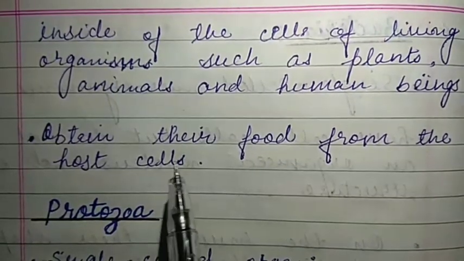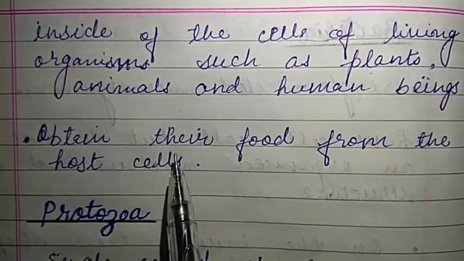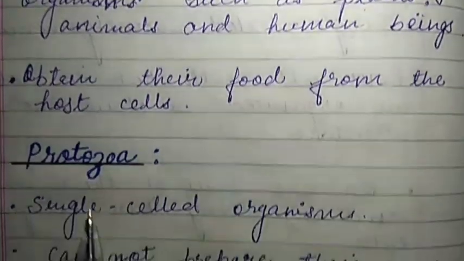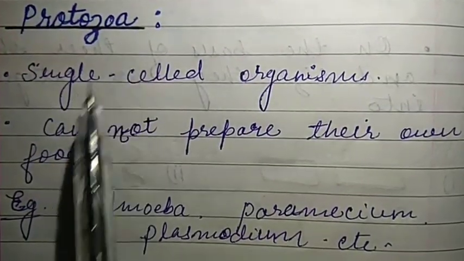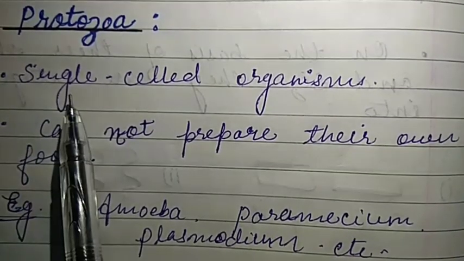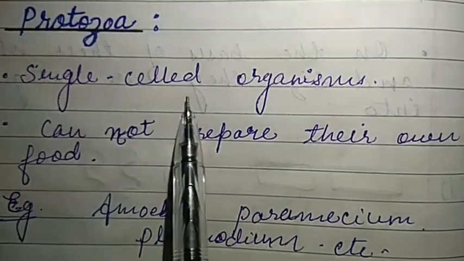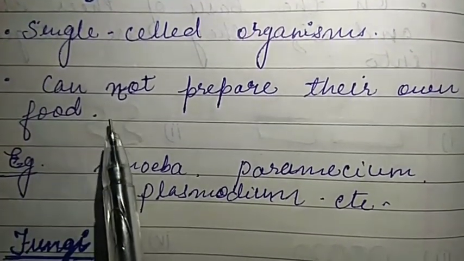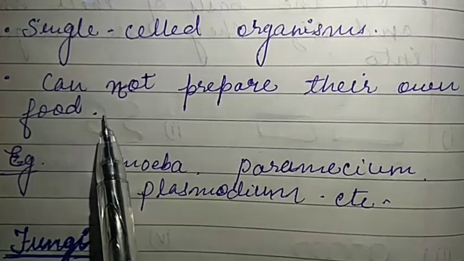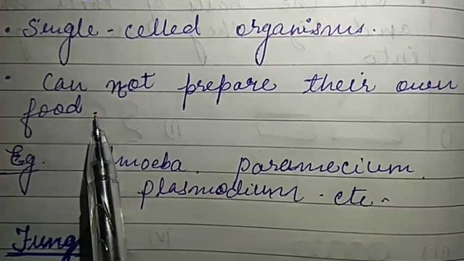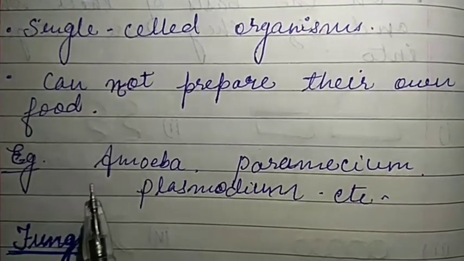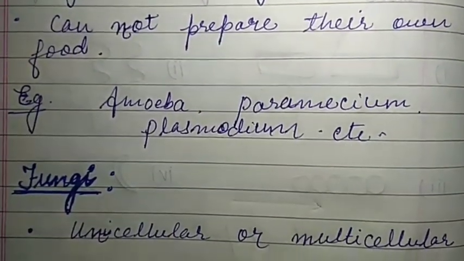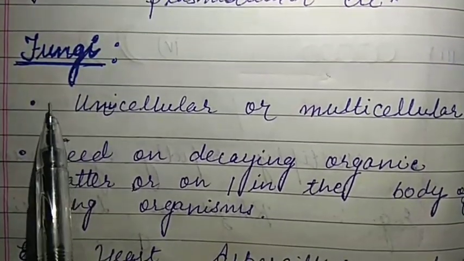As for food, they obtain their nutrition from the host cells. Now the next is protozoa. The way bacteria is a single-celled organism, protozoa is also a single-celled organism. It cannot prepare its own food, so it follows the heterotrophic mode of nutrition, meaning it depends on other organisms for nutrition. For example, amoeba, paramecium and plasmodium.